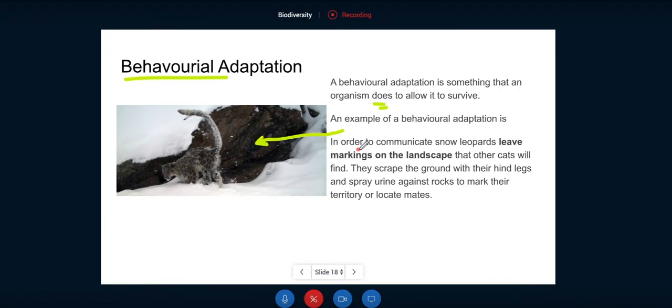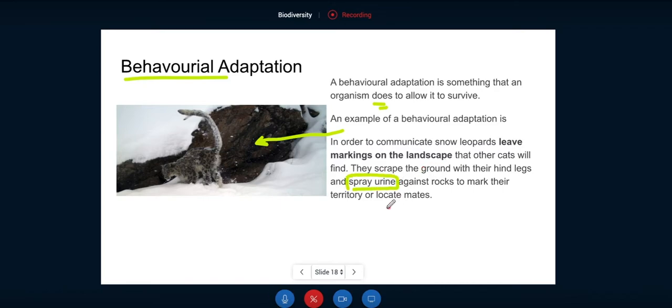Okay, so in order for the snow leopard to communicate, it leaves markings on the landscape that other cats will find. They scrape the ground with their hind legs and spray urine against the rocks to mark their territory or locate mates. Okay, so that's kind of neat. So they have reasons why they mark their territory, scrape the ground with their hind legs, or yes, spray urine, tee hee hee, that says the word urine here.